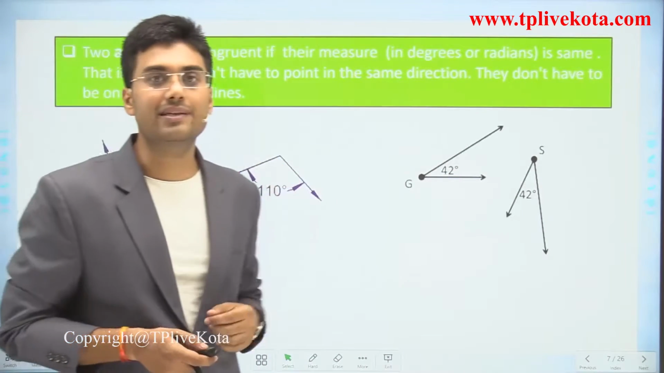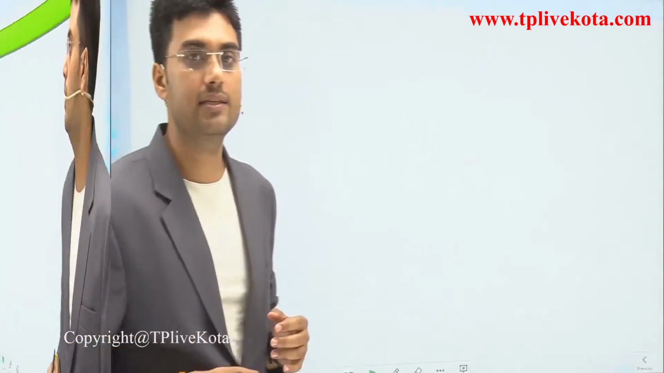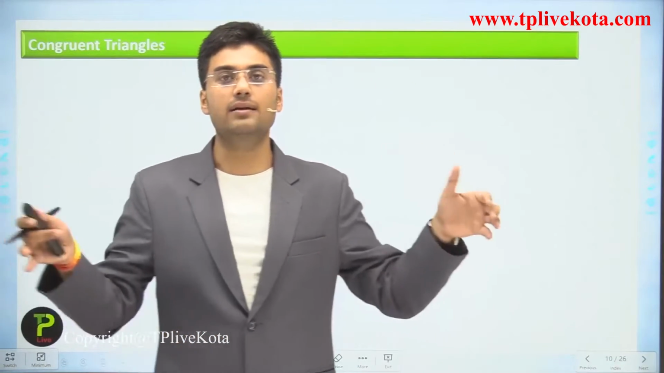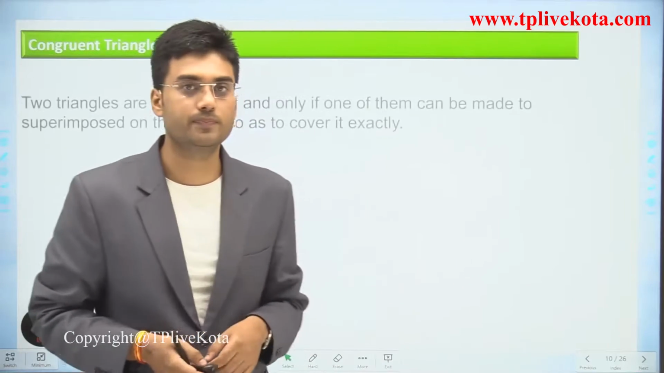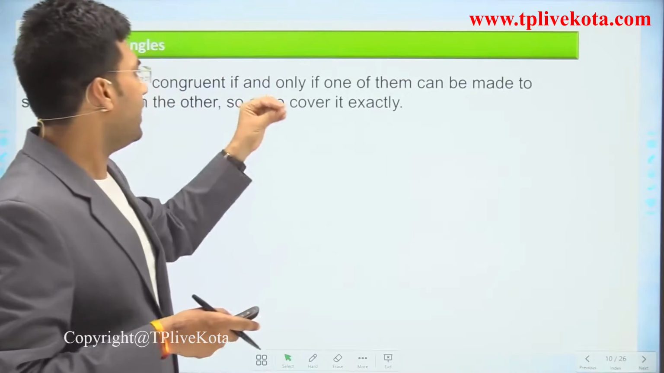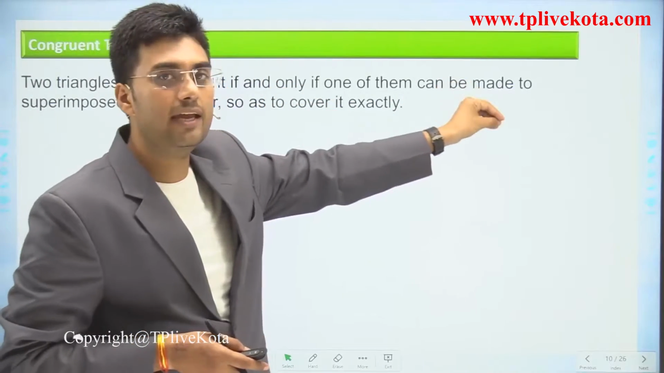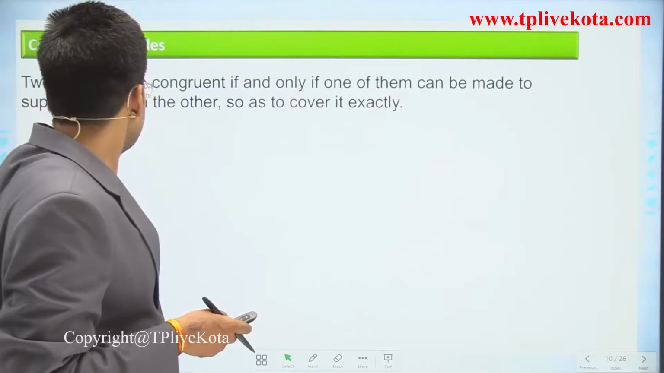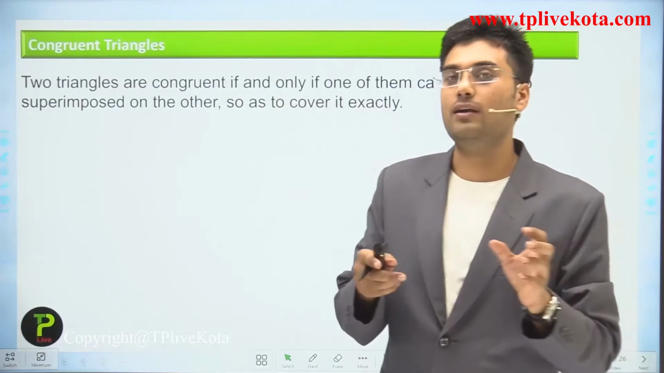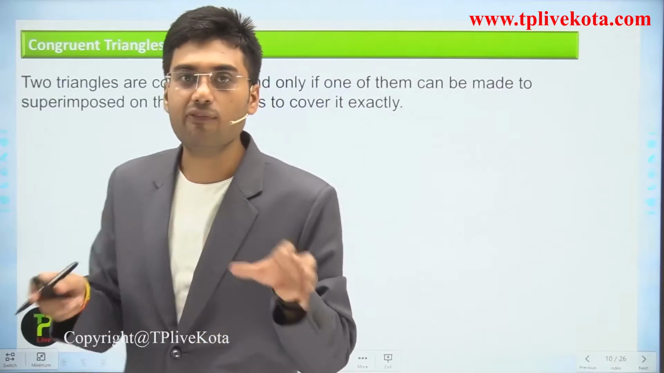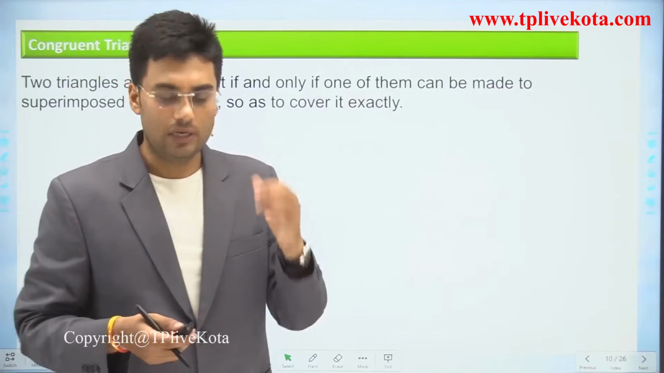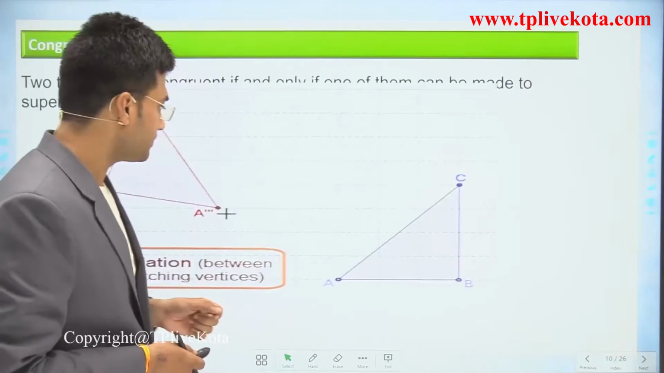So after this, let's move to the next, and the next is the congruent triangle. When are two triangles congruent? Two triangles are congruent if and only if one of them can be superimposed on the other so as to cover it exactly. Two triangles are congruent if and only if they are superimposed on each other. Okay, so let's observe this animation.